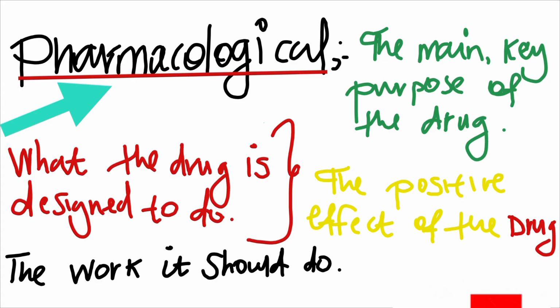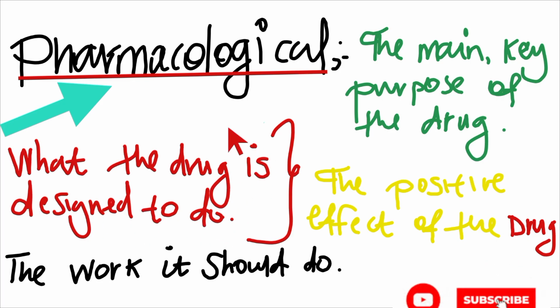So when we're talking about pharmacological property, just remember the word pharm, which means drug. So here we're just talking about a drug. The main key purpose of the drug, the reason why they had to design that drug, was it for pain relief or what? That is what we call pharmacological property. What the drug is designed or intended to do.